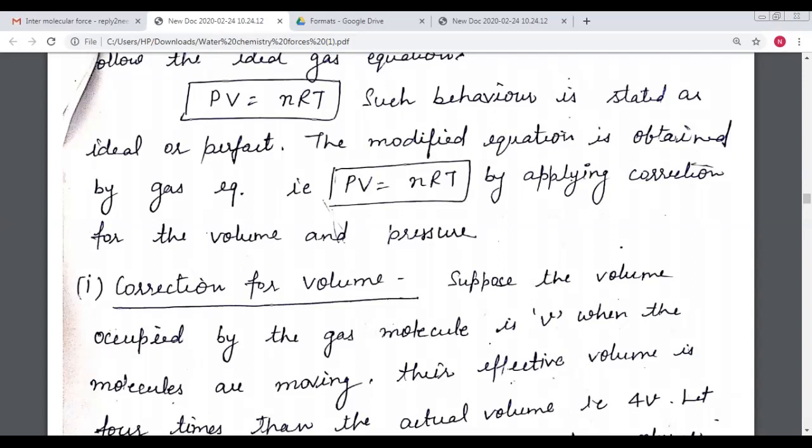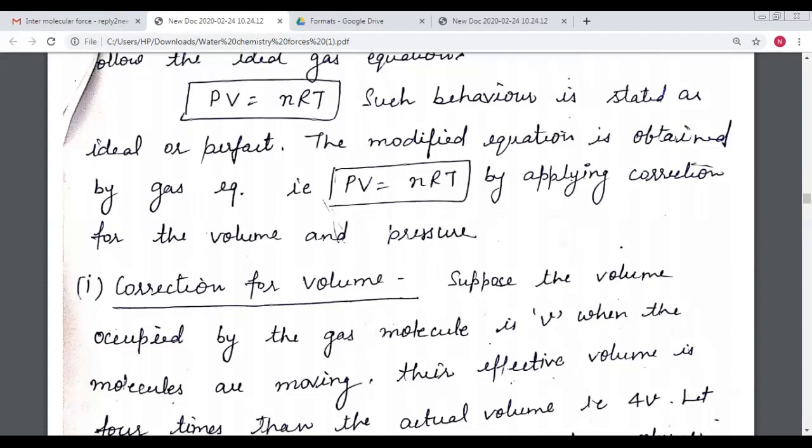But this situation holds at lower pressure and high temperature, so that we can neglect the volume of the gas molecules. गैस मॉलिक्यूल टोटल गैस के मॉलिक्यूल के सामने हम लोग गैस के मॉलिक्यूल का एक मॉलिक्यूल के वॉल्यूम को निगलेक्ट कर सकते हैं, and when the temperature is high and the pressure is low, there is no attraction or repulsion between the gaseous molecules. So these two points are the very important points of the kinetic molecular theory.